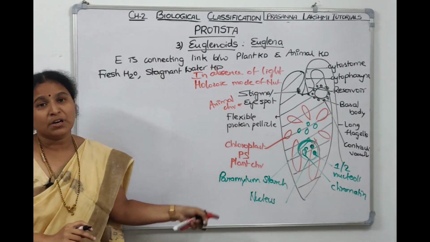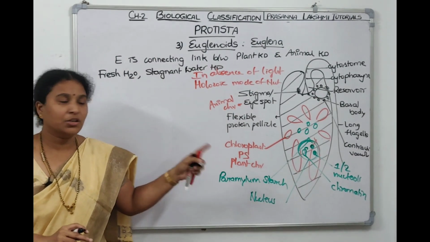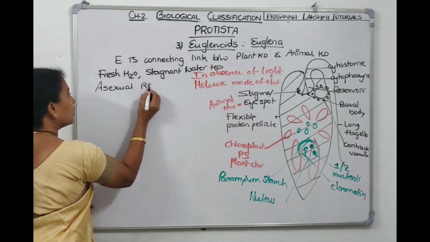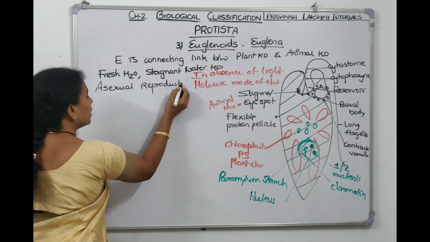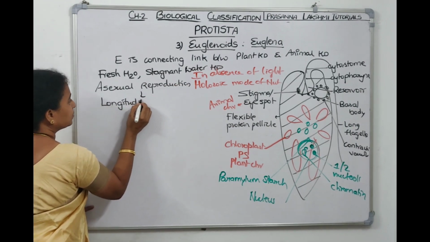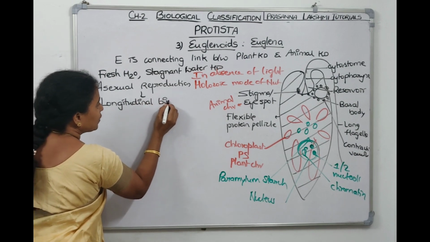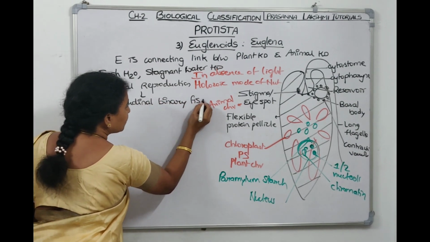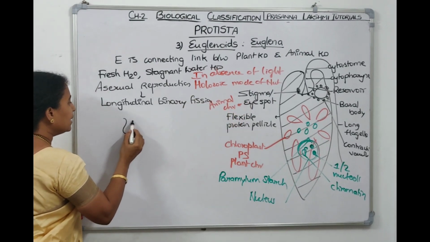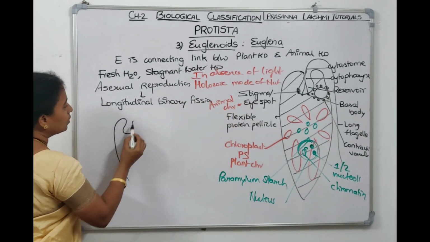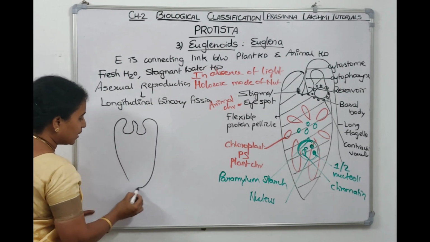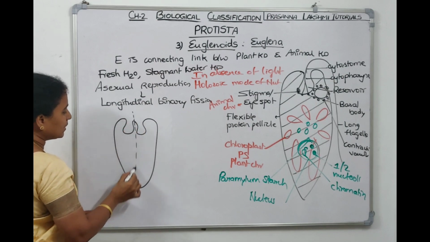And about the division of Euglena, asexual reproduction is by longitudinal binary fission. At the time of binary fission, it loses the flagella and then the body divides into two, and it splits like this.